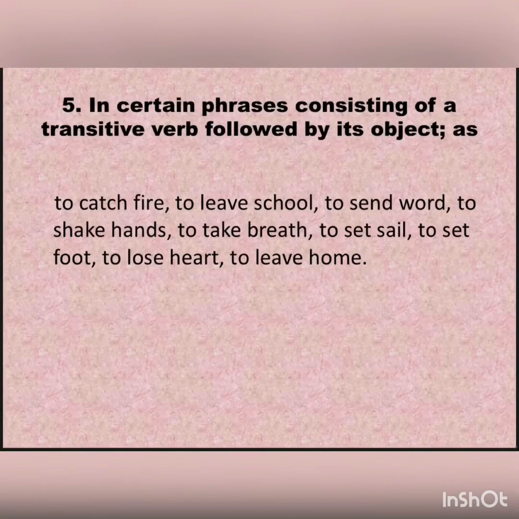We do not use the articles in certain phrases consisting of a transitive verb followed by its object. Now you all know what a transitive verb is, right? While we were doing the kinds of verbs, we had learned that a verb that requires an object to complete its sense is called a transitive verb. So there are certain phrases which consist of a transitive verb and its object, before or with which we do not use the articles. Let us look at a few examples of such phrases.